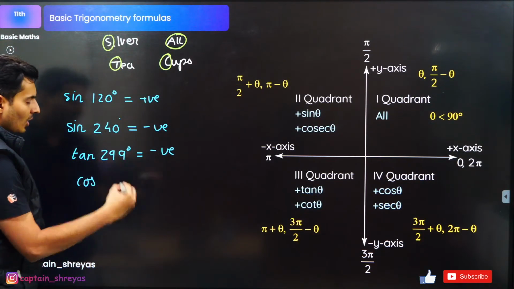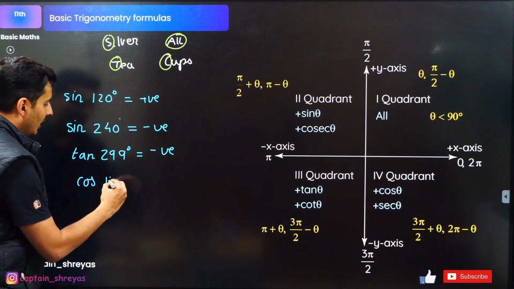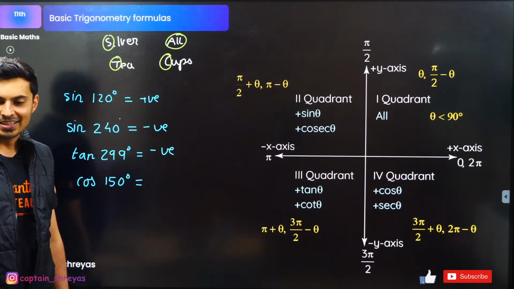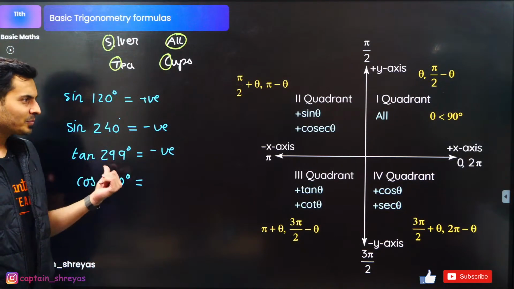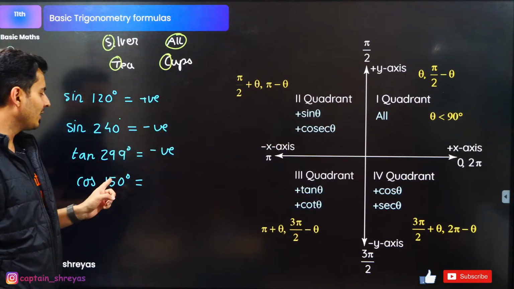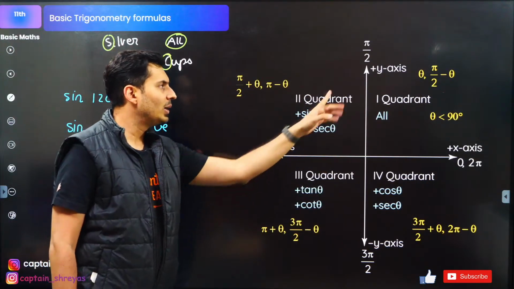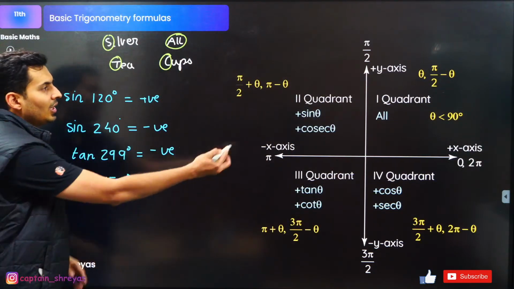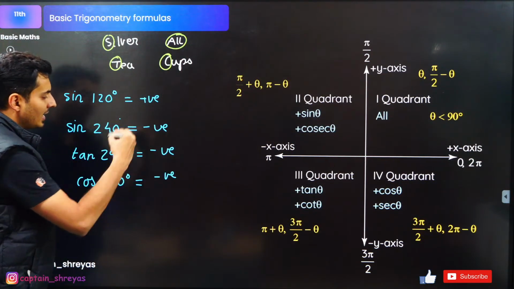Cos of, let's say, 150 degrees. Come on, my dear students. Cos of 150 degrees, put it up in the chat box. So first quadrant or second quadrant? I think 150 will be somewhere here between 90 and 180. Yes, it will be somewhere in between. So only sine is positive, so this is negative again.